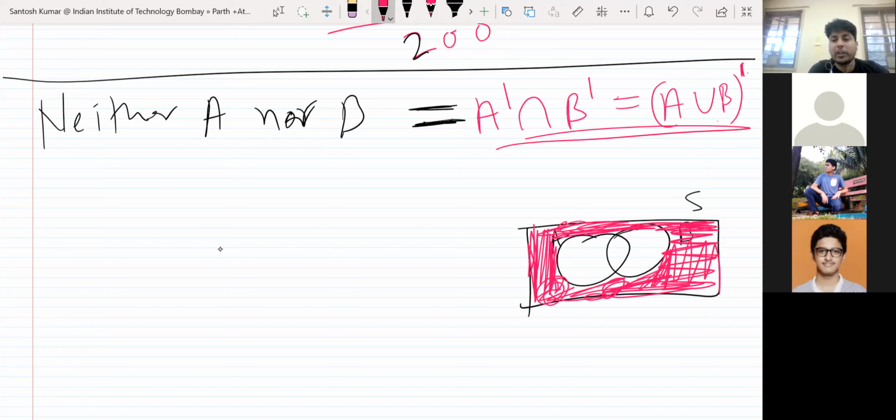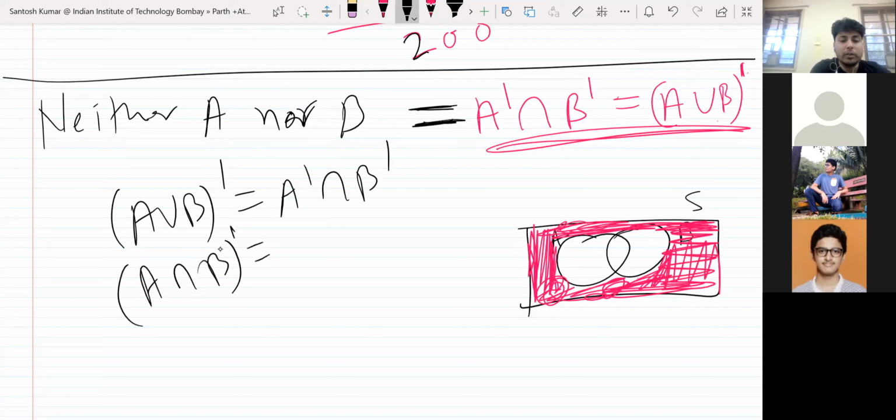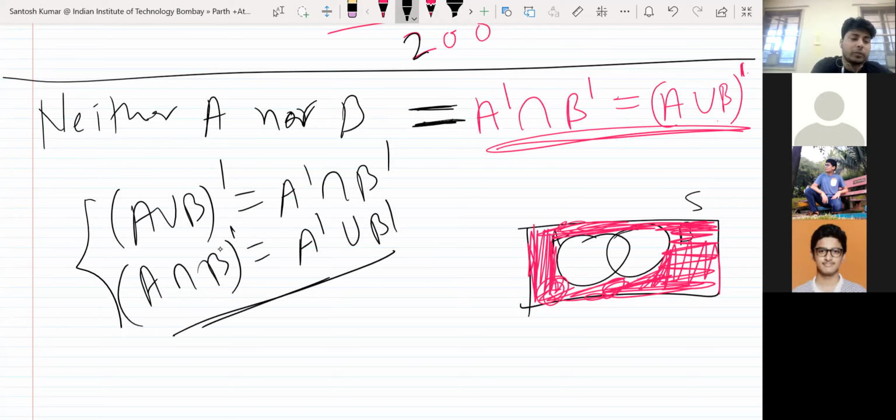This formula is in fact called De Morgan's law. In set theory you will see that A union B complement is equivalent to A complement intersection B complement, as well as A intersection B complement is equivalent to A complement union B complement. The name of this formula is De Morgan's law.